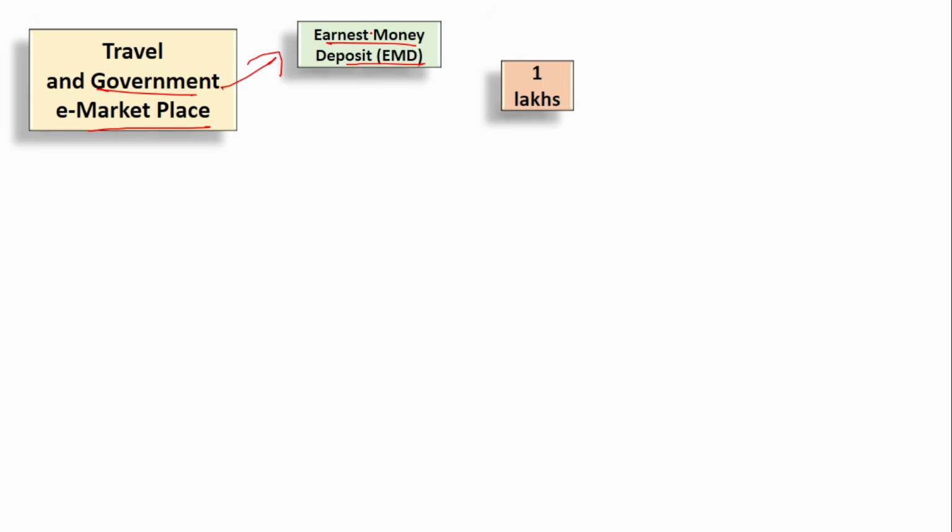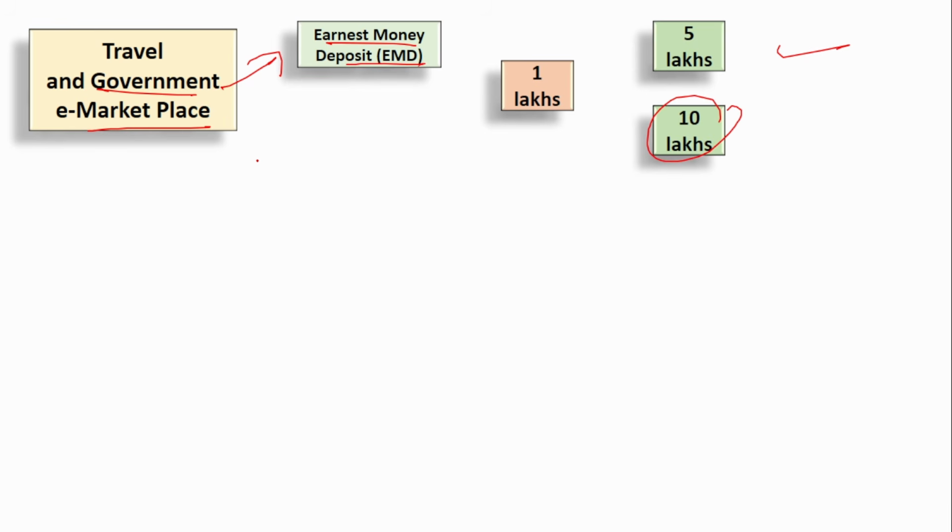Next is travel and government e-marketplaces. Under the government e-marketplaces, there is something called earnest money deposit. If you see, that has been enhanced from 1 lakh to 5 lakhs. This is the per transaction limit, and the cumulative transaction limit is 10 lakhs.